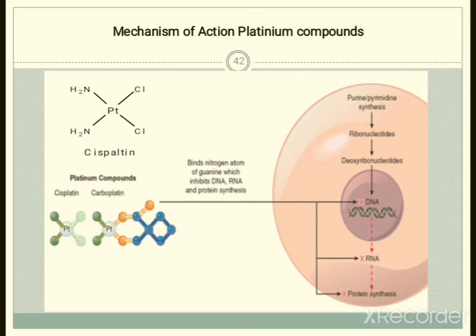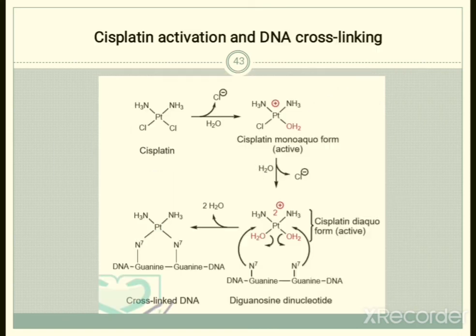So how will they inhibit? We know the process of DNA multiplication: from purine and pyrimidine bases there will be synthesis of ribonucleotides. Then deoxyribonucleotides, that is, from RNA, DNA will be synthesized. Again, DNA multiplication occurs, and then from DNA to RNA, then RNA to protein synthesis. This process we know, and it is inhibited by these kinds of platinum compounds. So this is the mechanism of action of platinum compounds.